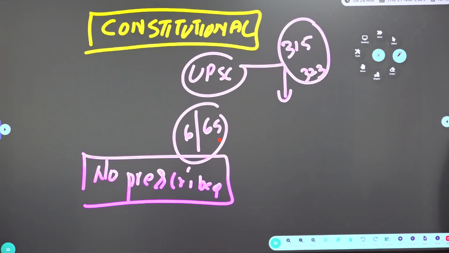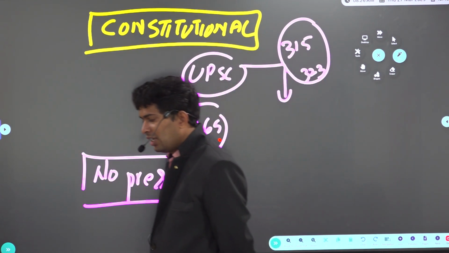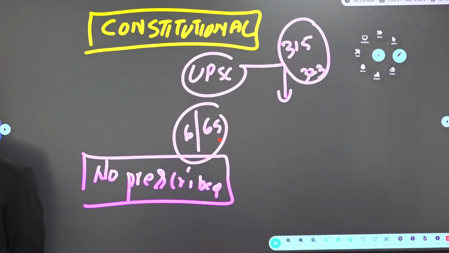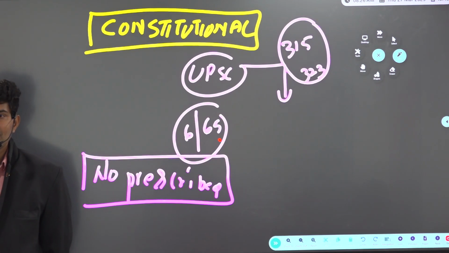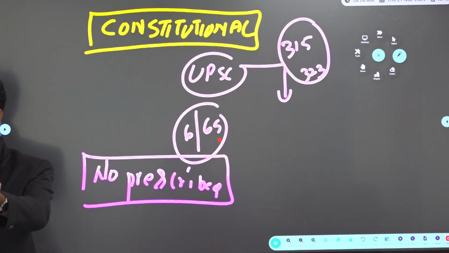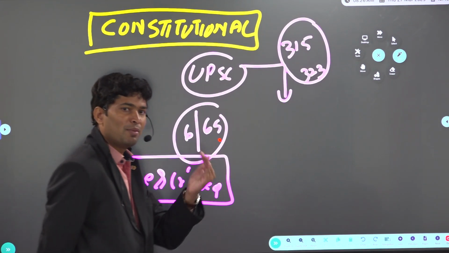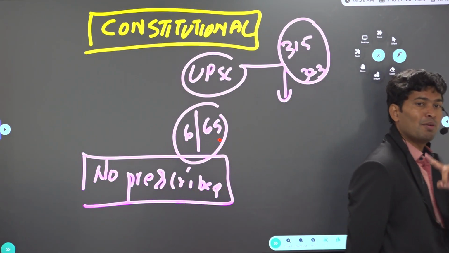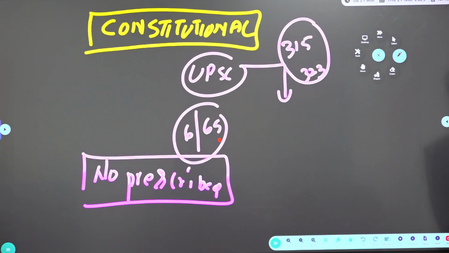Is a member eligible for further employment? See, a person was a member of UPSC. Is he eligible to become a member again? Not a member, but higher than the member. What is higher than the member? Chairman of UPSC or chairman of the State Public Service Commission. Look at the word: earlier a person was a UPSC member, now he is eligible for UPSC chairman or any State Public Service Commission chairman. Clear? Again, how can we remove them?